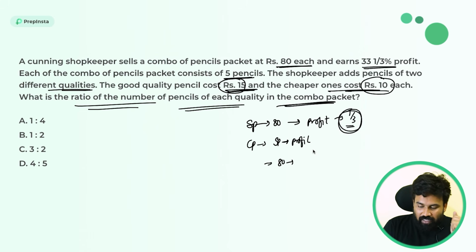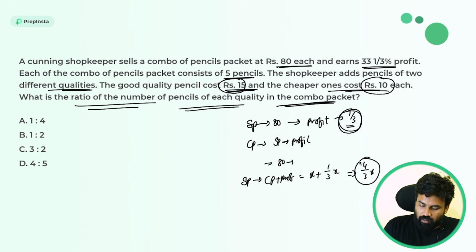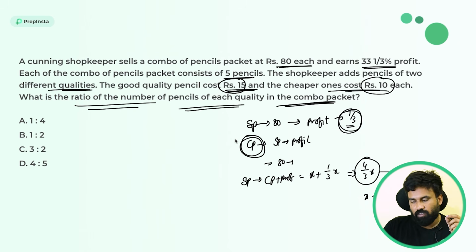So can I say, for example, selling price is equal to cost price plus profit, right? We don't know the x value, but we know 1/3 of x is the profit. So we can say 4/3 of x is the selling price. If 4/3x is 80 rupees, then what is the x value? X value will be 80 into 3/4, which is nothing but cost price. So this will cancel, and simply we can say 60 rupees is the cost price.